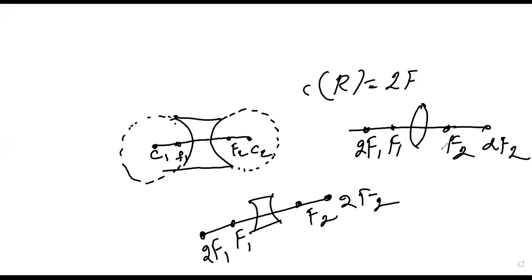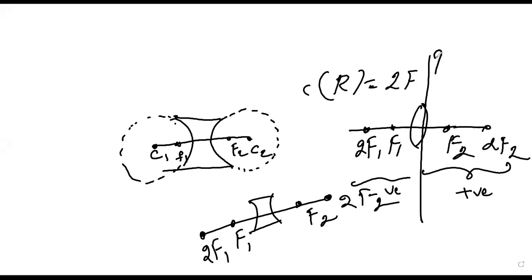Next, everything remains the same, right? For example, if this is the x-axis and y-axis, if the focus is on this side, then it is positive. If this is the negative side, this is all positive and this is all negative. So you should remember this. There are no changes in it.